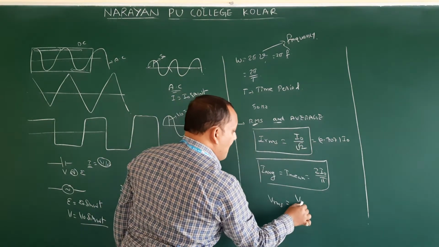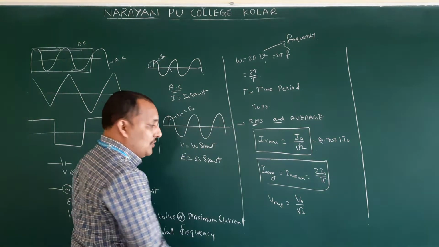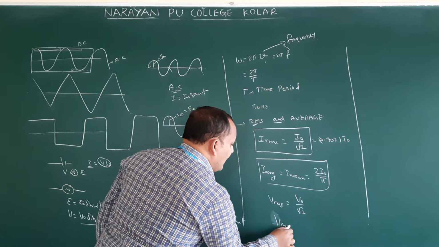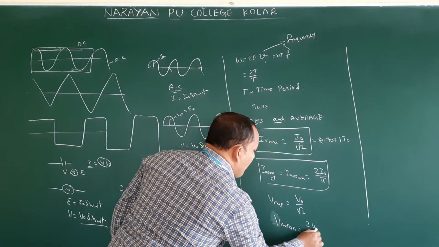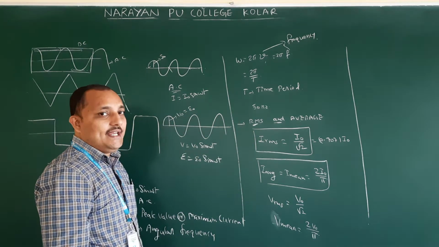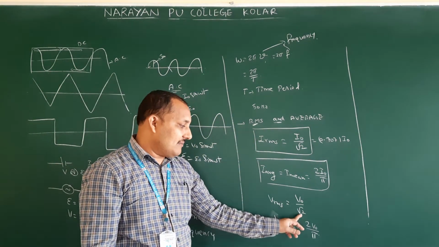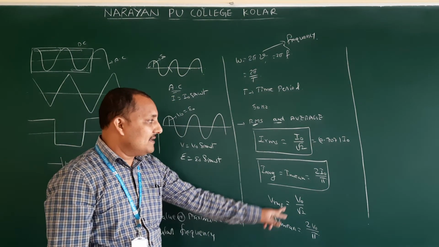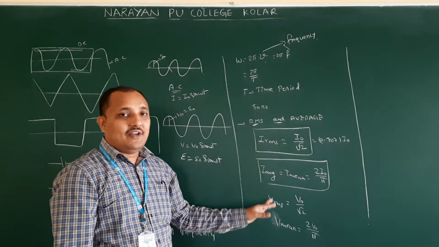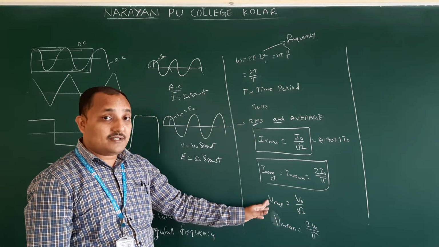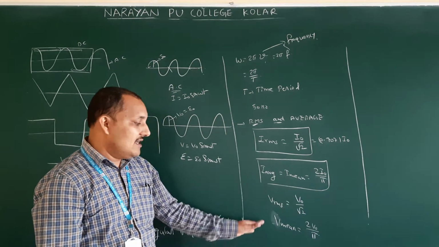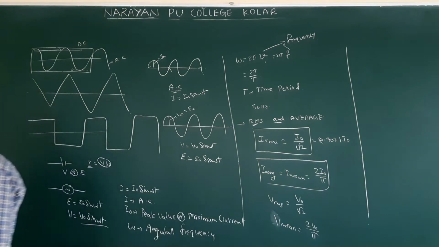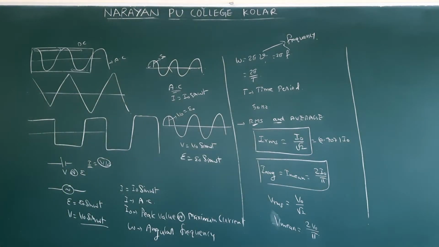VRMS is equal to V naught by root 2. V mean or V average is equal to 2 V naught by pi. So V naught by root 2, 2 V naught by pi. This is nothing but VRMS, just in place of I, we have to write V. So these are also simple equations. RMS value of EMF or voltage they will ask. Mean value of voltage or EMF they will ask.